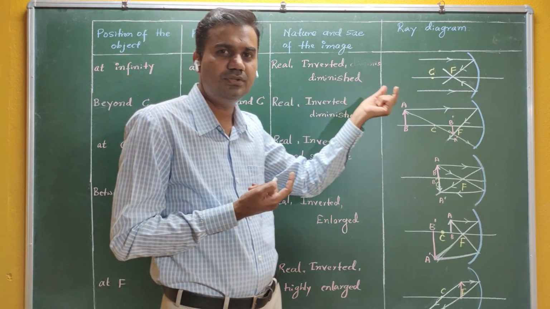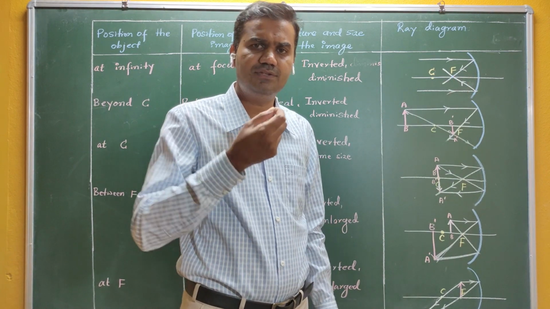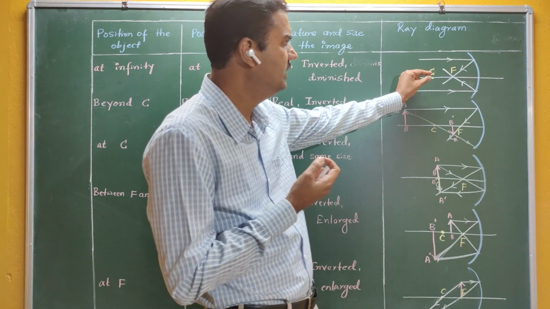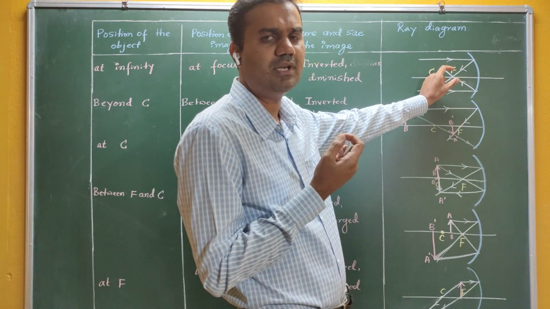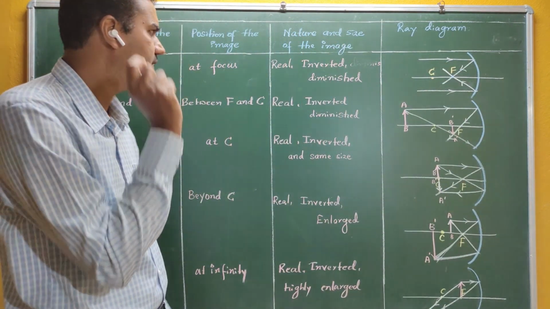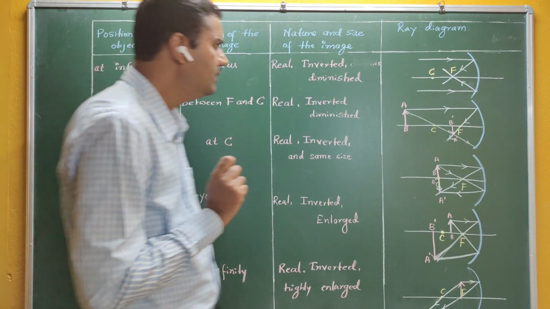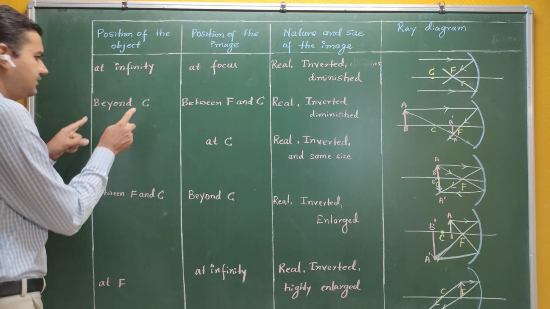The image is inverted and very diminished. Diminished means it is very small. If you look at the size of the image, it is somewhat like a point object. Almost it is considered to be a point. Therefore, it is diminished and it is inverted. Okay, so let me go to the second example here.